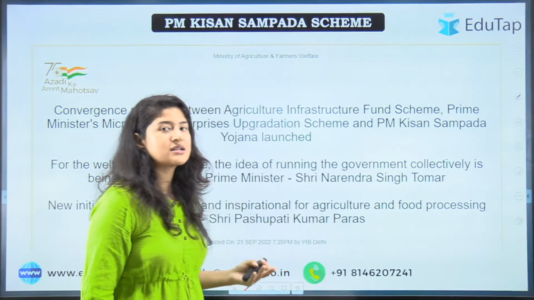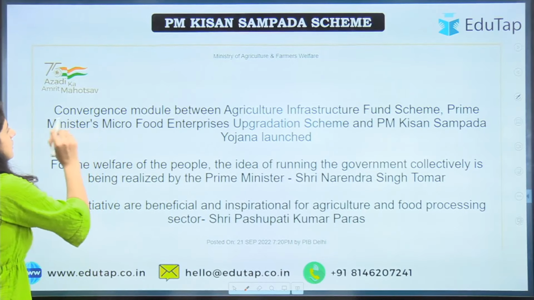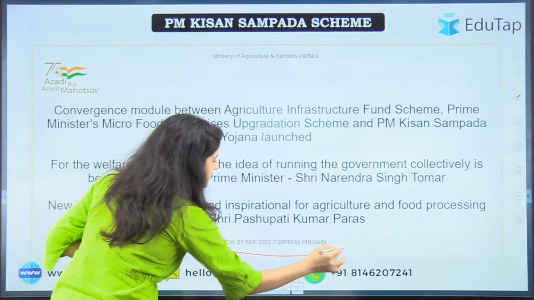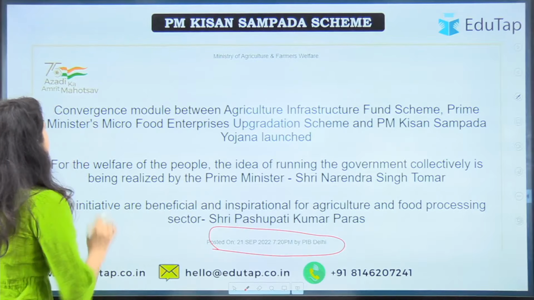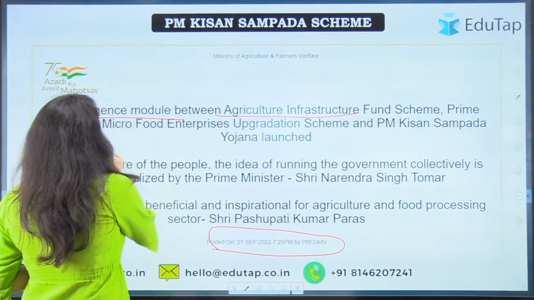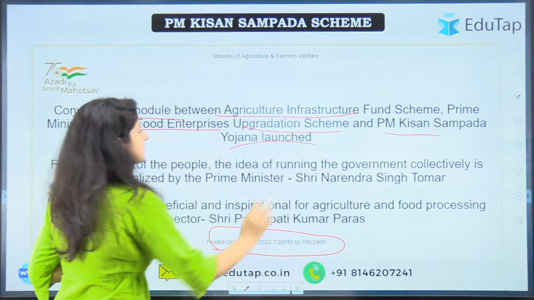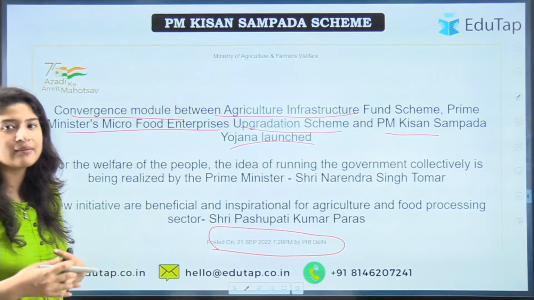Now why did we understand all this? Okay, so basically, this scheme was in the news. Here the news was of 21st September that we looked at of PIB. Convergence module between Agriculture Infrastructure Fund scheme, Prime Minister Micro Food Enterprise Upgradation Scheme, and PM Kisan SAMPADA scheme launch. So now the convergence of all the schemes is there.